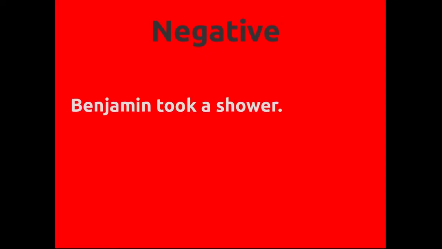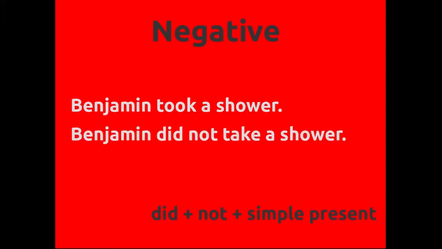Negative sentences are similar to the regular verbs. First, an affirmative sentence. Benjamin took a shower. And for the negative, we need did plus not plus a simple present. Benjamin did not take a shower. Did, not, and then the simple present, take.